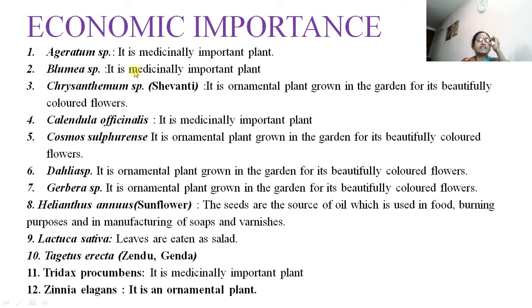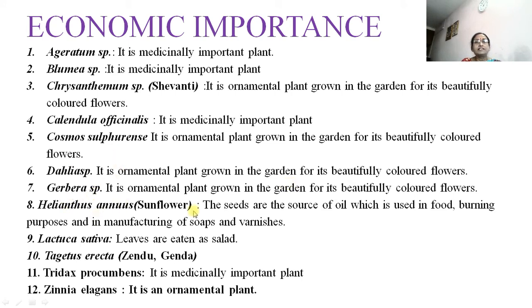For example, ageratum is the medicinally important plant. Then Blumea is also a medicinally important plant. Chrysanthemum, that is Sevanthi, it is an ornamental plant grown in the garden for its beautiful colored flowers. Then Calendula, it is also a medicinal plant. Then Cosmos, this is also an ornamental plant. Dahlia is also a beautiful colored flower, we will see later on.